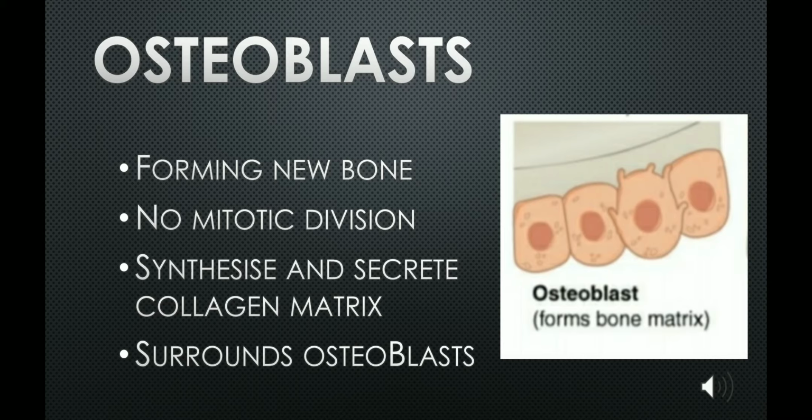But the function of osteoblasts is the synthesis of collagen matrix and calcium salts. As a result, this collagen matrix and the calcium salts surround the osteoblast, and the osteoblasts get trapped within them. They get calcified there, undergo a structural change and become the osteocyte, the next bone cell.